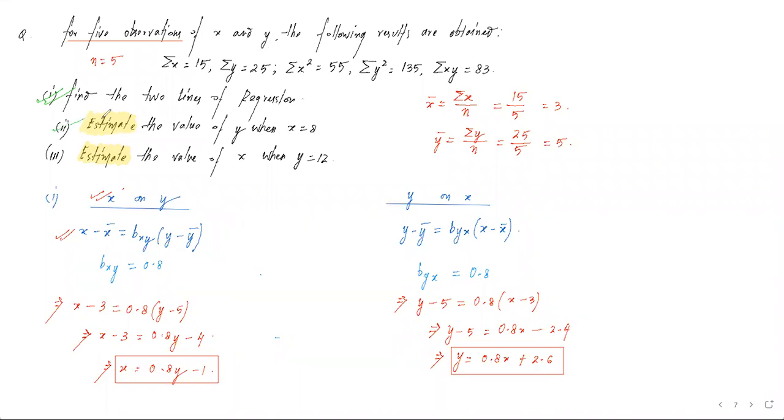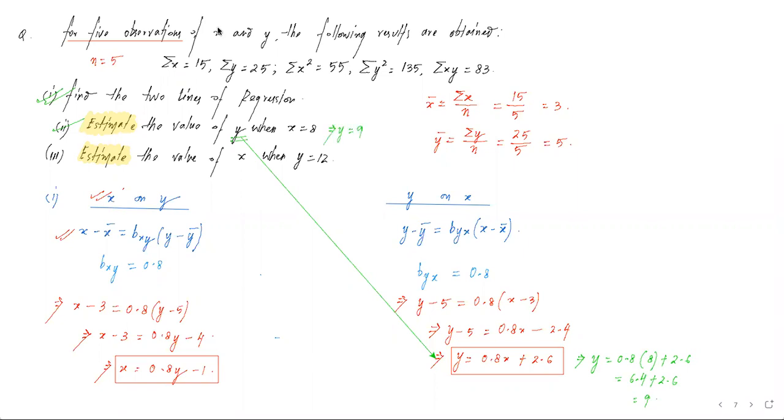Now look at the second question. The second question is estimate the value of y when x is equals to 8. We want to estimate the value of y. When we are estimating the value of y, we shall go to the y equation. Now in this equation, y is equal to 0.8. x का value उन्होंने दिया हुआ है 8 plus 2.6. This is 6.4 plus 2.6. We get 9. So for second question, the value of y is 9.